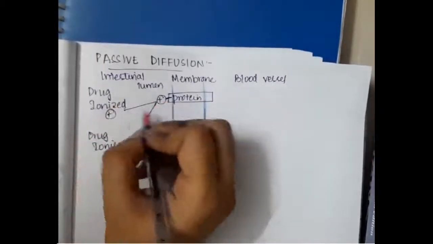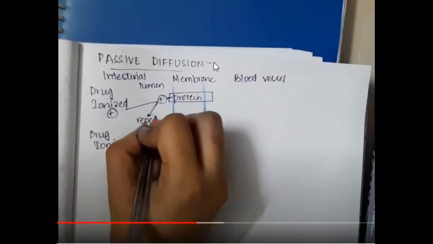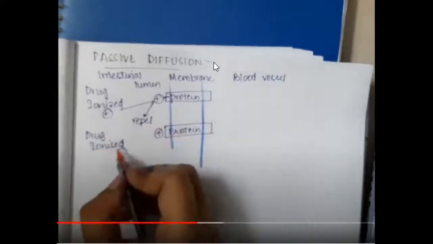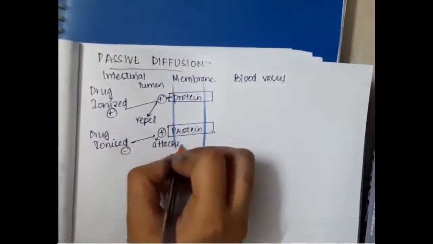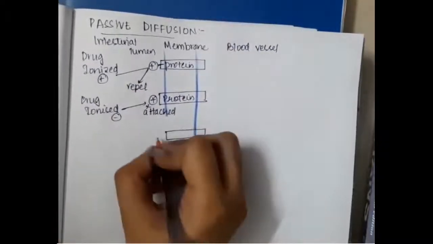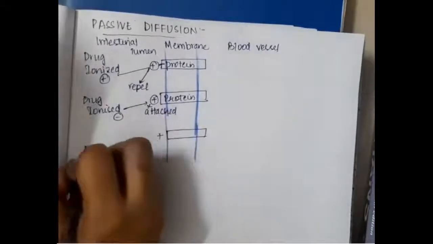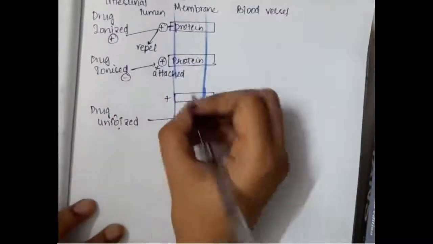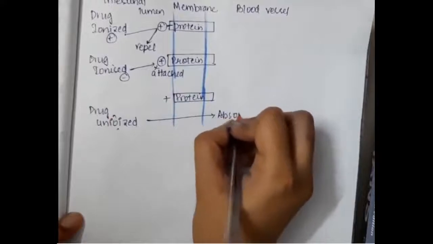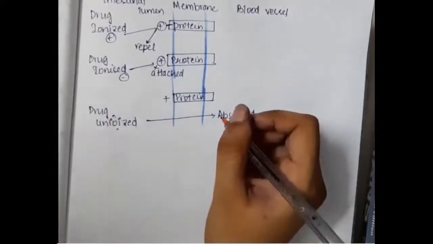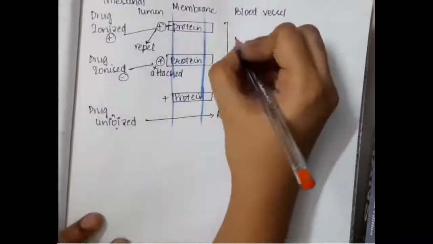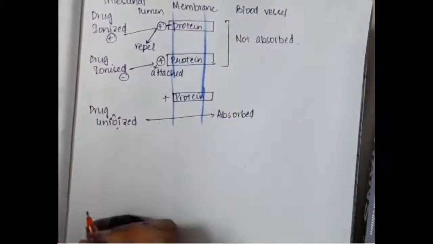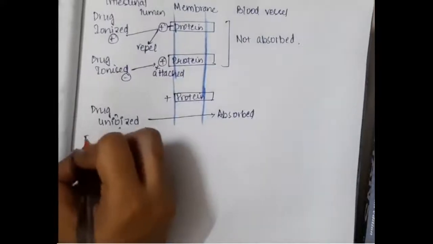If the drug is ionized, there are two things: protein always contains a positive charge, and the drug might be ionized as a positive charge or a negative charge. If the drug has a positive charge and the protein also has a positive charge, then the drug is repelled. If the drug has a negative charge and the protein has a positive charge, the drug is attracted. So in both cases, the drug is not absorbed because the drug is attracted or repelled by the protein. If the drug is unionized, it does not interact with the protein, so it gets absorbed directly. So absorption of the drug mainly occurs in the unionized state of the drug.